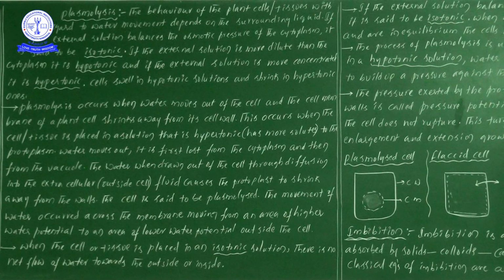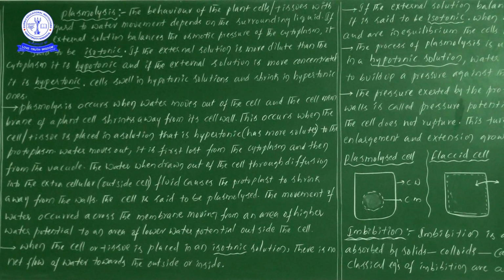Why? Because from our knowledge point of view, one point you should save in your mind: water always moves from higher water potential to lower water potential. If the chemical concentration is more in a particular solution, its water potential will be less. Water potential is less, so the flow of water will be towards that only.